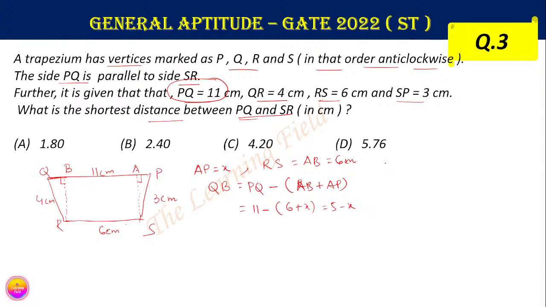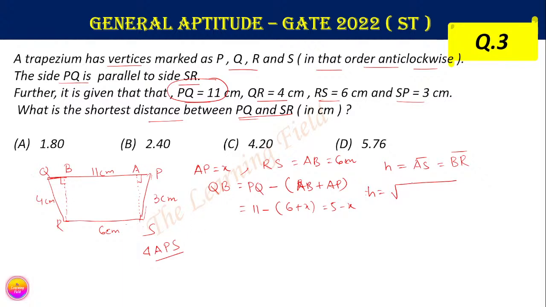If h is the height of this trapezium, or the distance between PQ and SR, that is AS, which is equal to BR. In triangle APS, PS is the hypotenuse, AP is the base, and AS is the perpendicular.